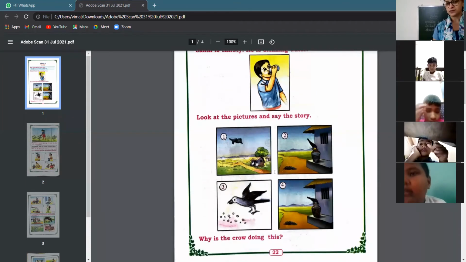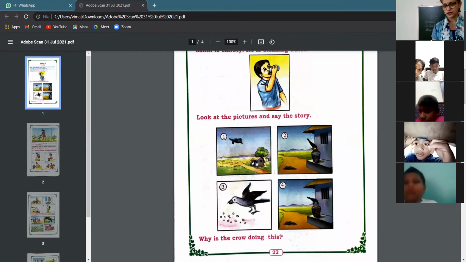Can you see the next picture? The crow story. Yes, the thirsty crow.